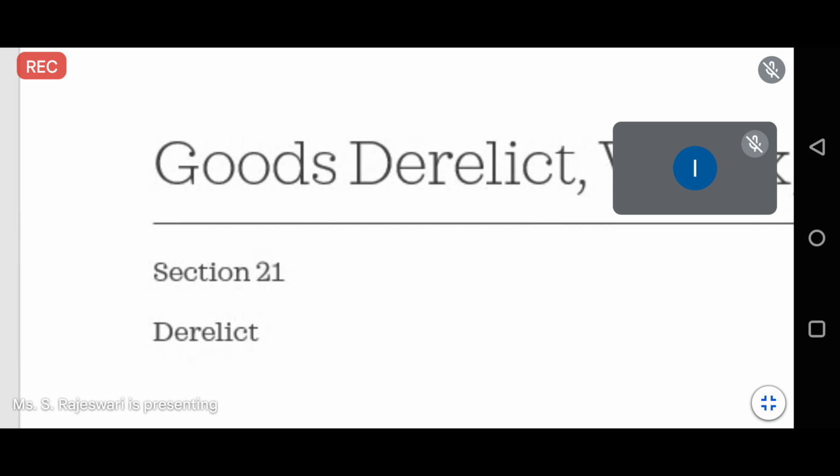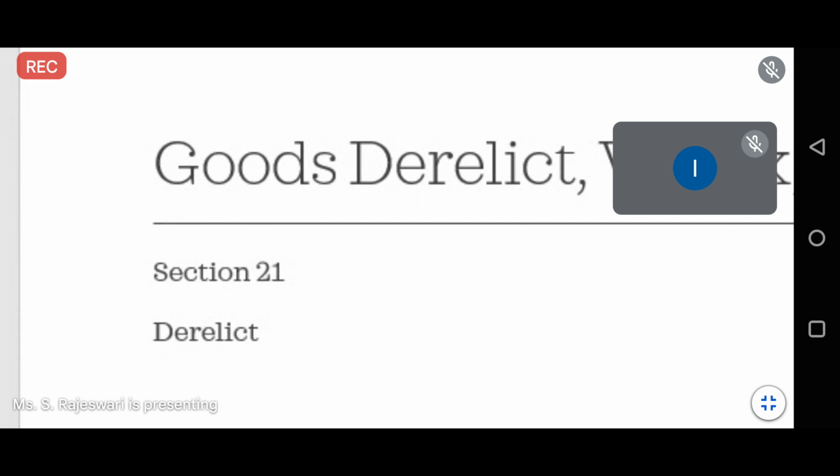Okay, so these are the situations where the goods will not be given any proper duty value. In those situations, the customs duties will be free. In case of derelict goods or wrecked goods, the customs duty will not be charged.